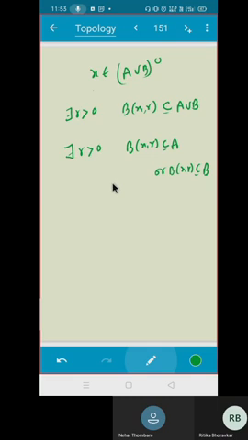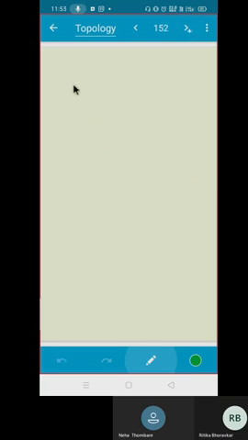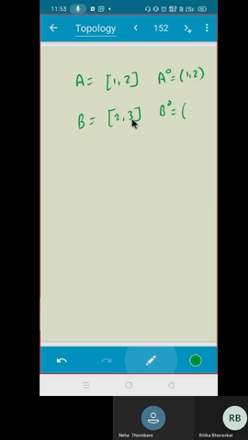Okay, actually, I had an example. Just one minute, let us keep this aside. Suppose I have a set A, which is the closed interval 1 to 2, and a set B, which is the closed interval 2 to 3. What do you see? What is the interior of A and the interior of B here? Open 1 to 2 and open 2 to 3. And what about A union B?